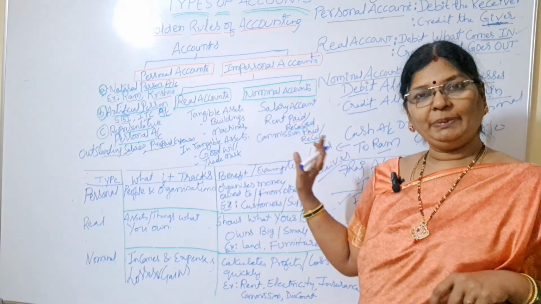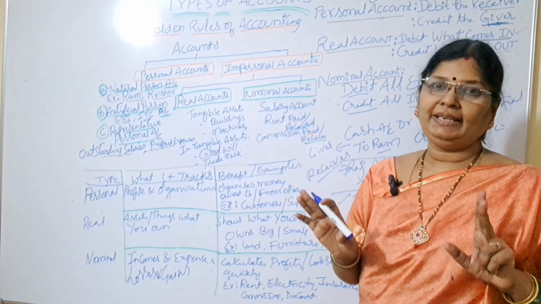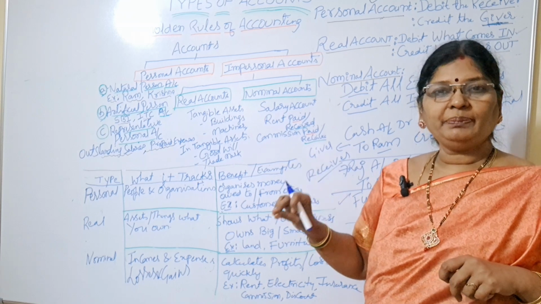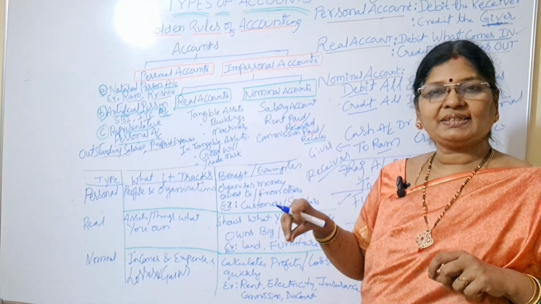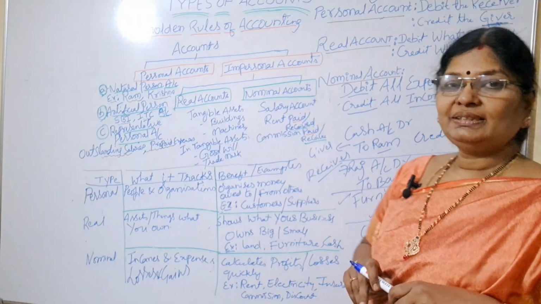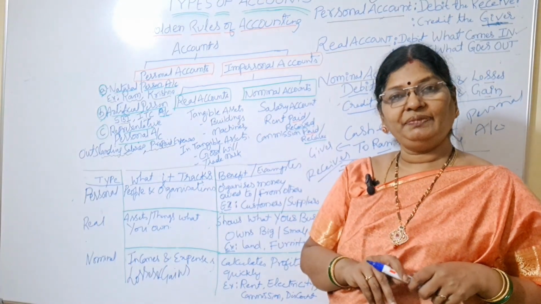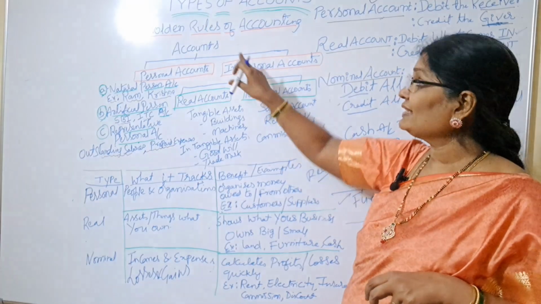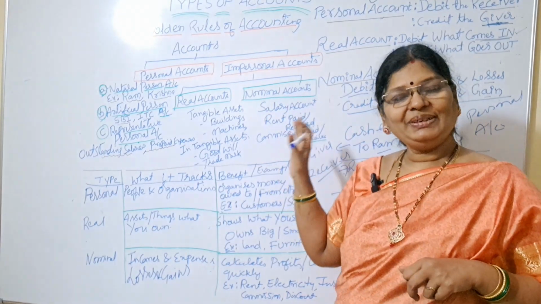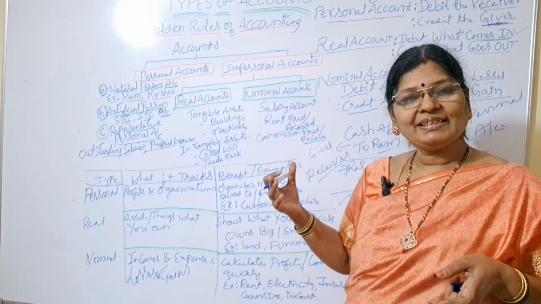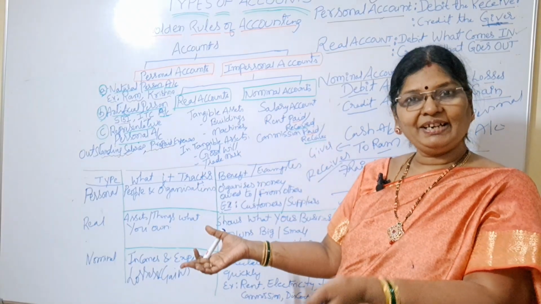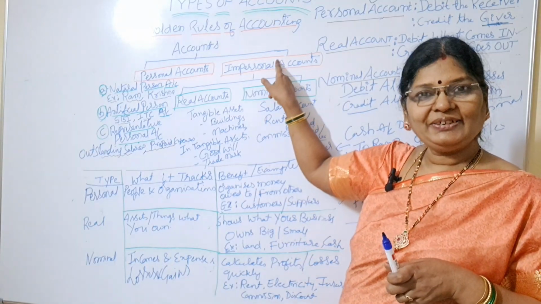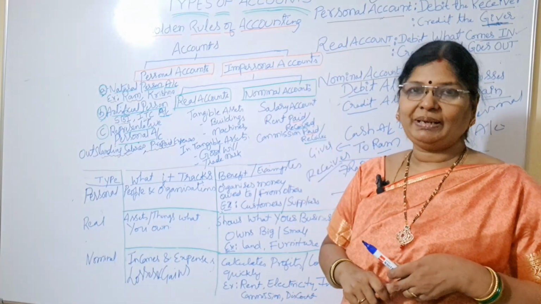Watch this video completely, then you will have complete clarity about types of accounts. If you understand types of accounts, then you can prepare journal entries very easily. Generally, why do students feel difficulty with accounting? Because they are not understanding these golden rules. That is why it is named golden rules, right? If the student is not understanding these golden rules, then he can't get that golden mind. What is golden mind here? Accounting. So understand these golden rules, then you can do accounting perfectly.